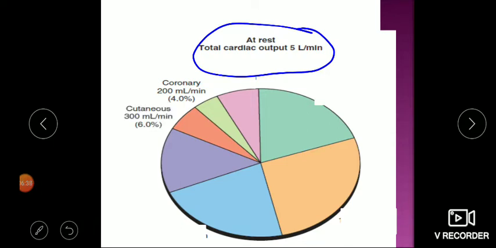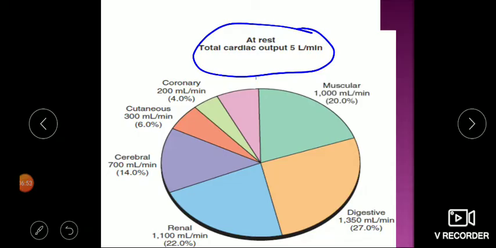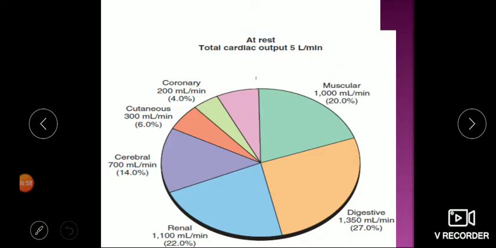Cutaneous, that is skin, is getting 300 ml. Brain is getting almost 14%, that is 700 ml of blood. Renal is around 1 liter, GIT is getting around 1300 ml, and muscle around 1 liter, 20%. But when a person is doing exercise, based on the number of muscles involved, there will be a difference in contribution.